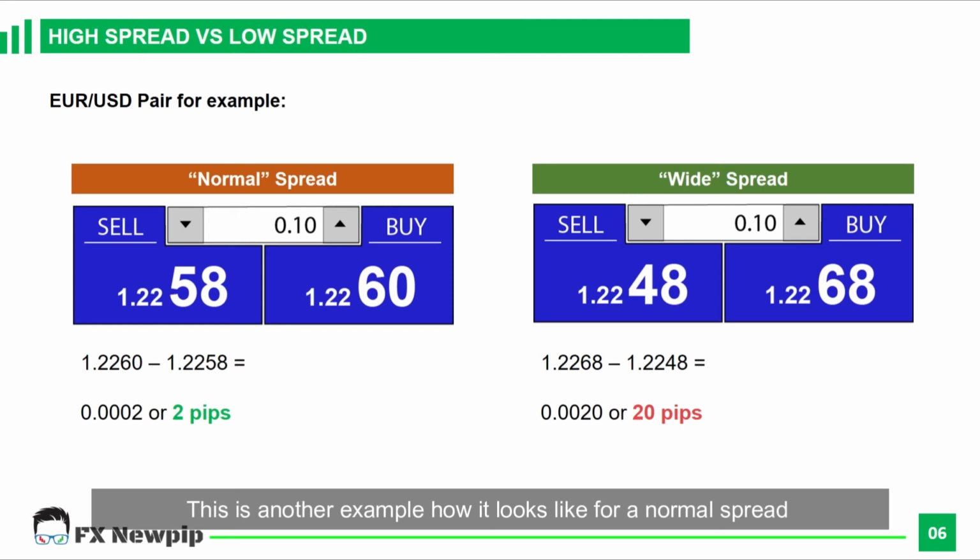This is another example of how it looks for a normal spread versus spread under a high volatility condition. The figure on the left is a normal spread. Normally, in non-active trading hours and active trading hours, it only consumes 2 or 3 pips for major pairs and up to 8 pips for exotic pairs. On the right is an example under high volatility conditions, which can cause the spread to go as high as 20 pips.